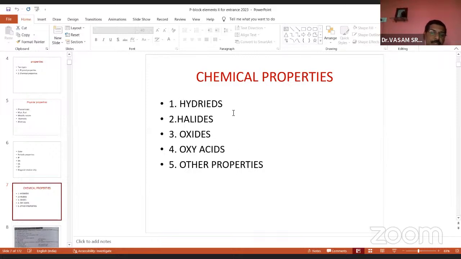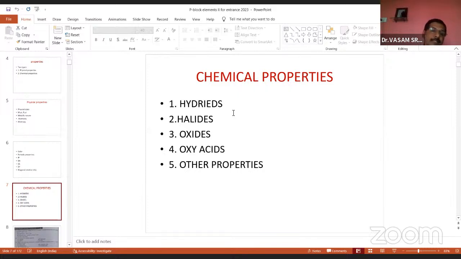So what do hydrides mean? Any element, either s block, p block, d block or f block, any element in the periodic table, when it reacts with hydrogen, gives certain compounds. These compounds are called hydrides. For example, take sodium. Sodium reacts with hydrogen and gives sodium hydride, NaH. Take calcium, which reacts with hydrogen and gives CaH2, calcium hydride. So hydrides are formed when an element reacts with hydrogen. That is one property. We will discuss them one by one later.